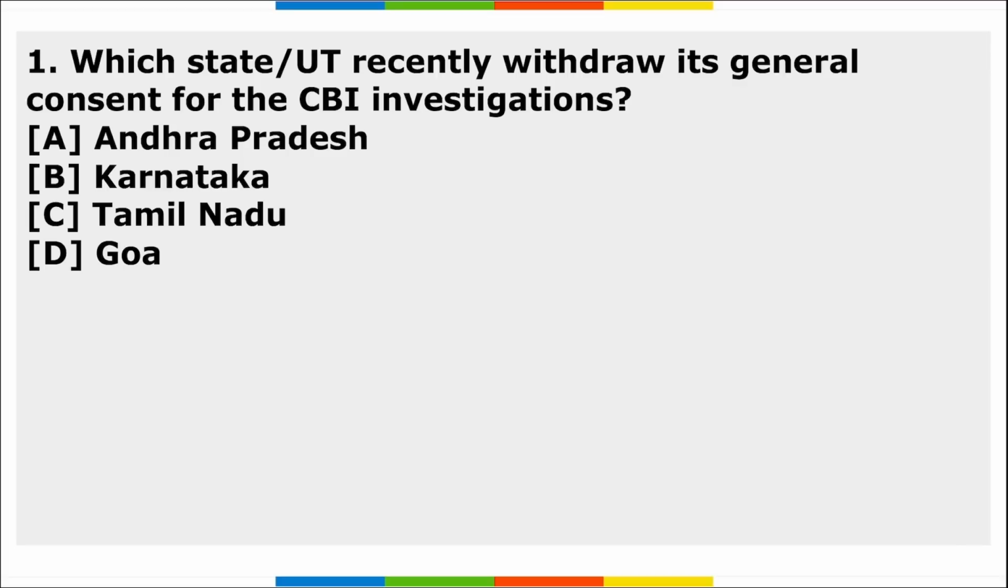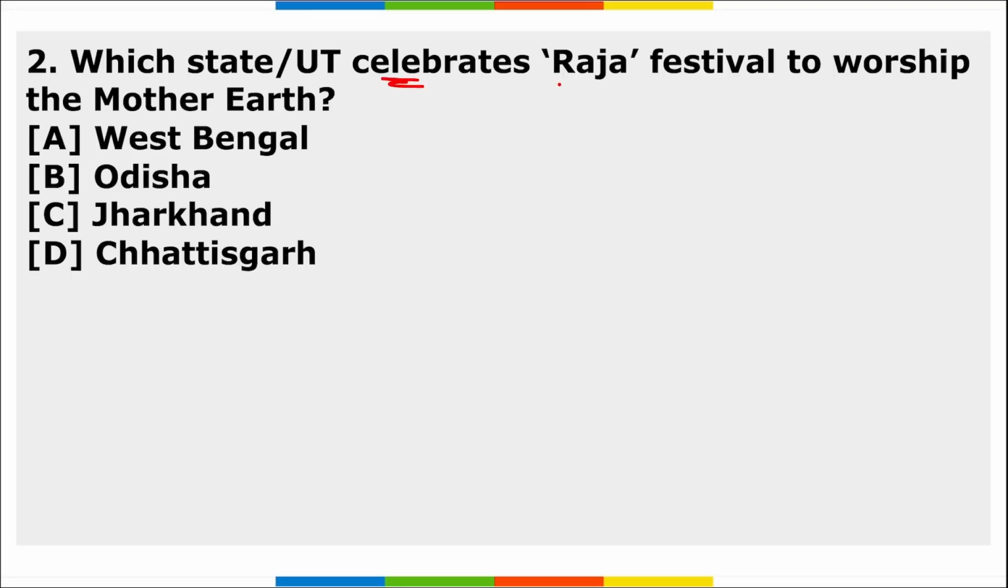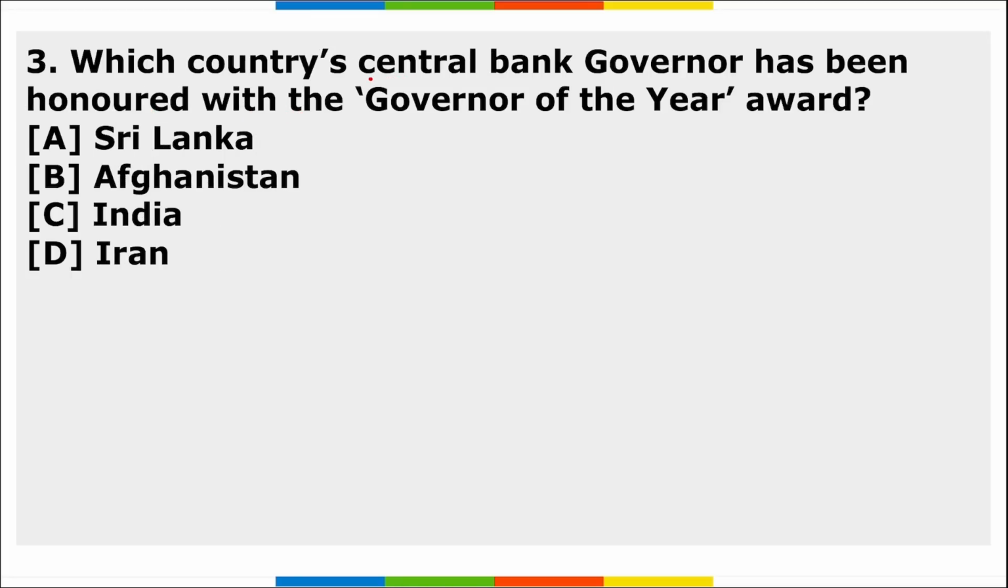Now let's move to the homework section. Which state recently withdrew its general consent for CBI investigations? Which state or UT celebrates the Raja festival to worship Mother Earth? Which country's central bank governor has been honored with the Governor of the Year award? So these are your three important questions, friends.